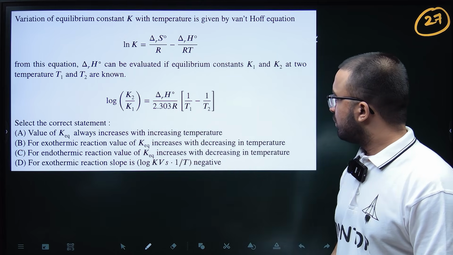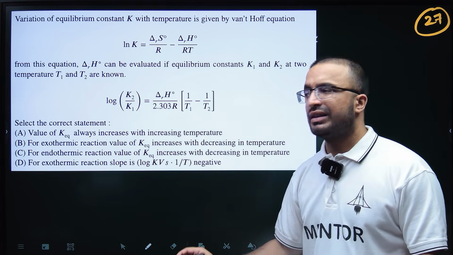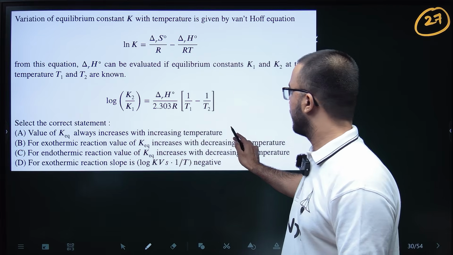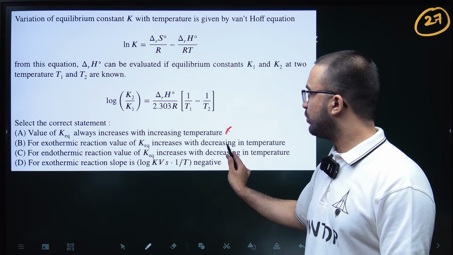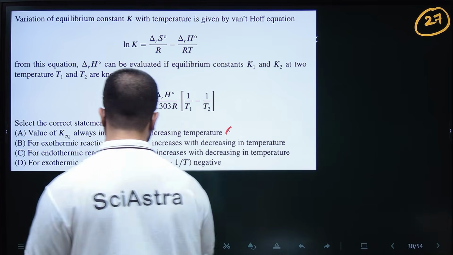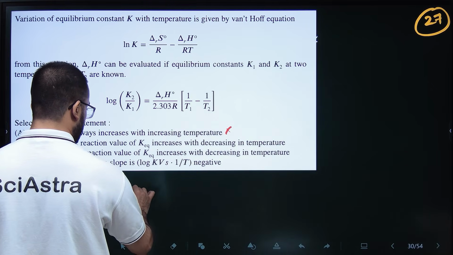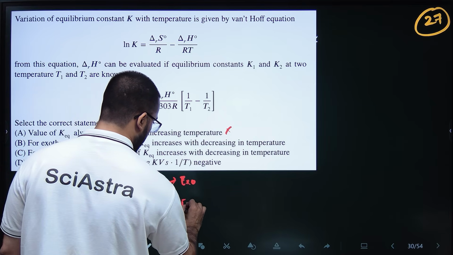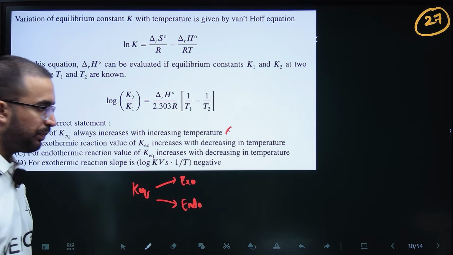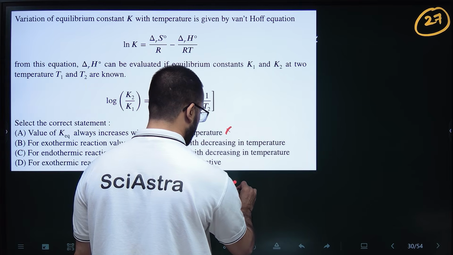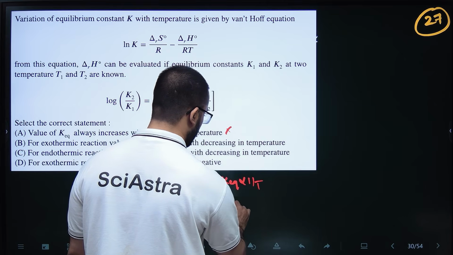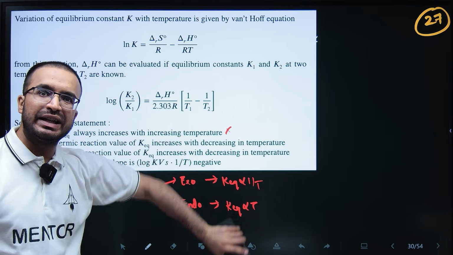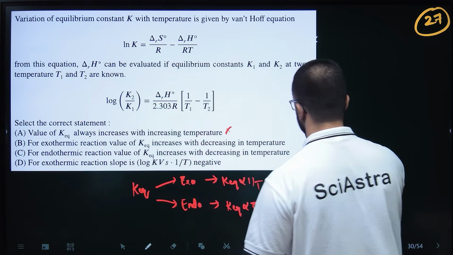Okay, so the first option: value of K equilibrium always increases with increasing temperature. No, K equilibrium's value depends on whether the reaction is exothermic or endothermic, so this is wrong. Always remember, if the reaction is exothermic, K equilibrium is inversely proportional to temperature. If it is endothermic, K equilibrium is directly proportional to temperature. So they have written that for exothermic reaction, K equilibrium increases with decrease in temperature. So it is inversely proportional to temperature. So this will be right.